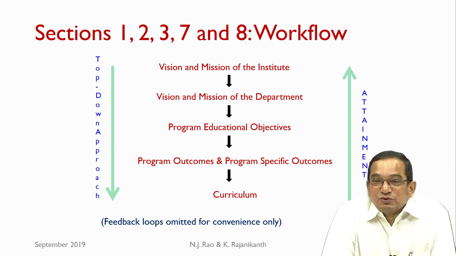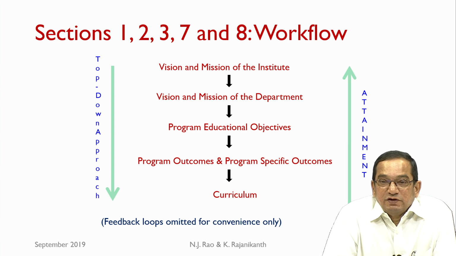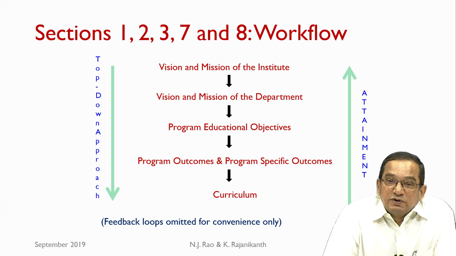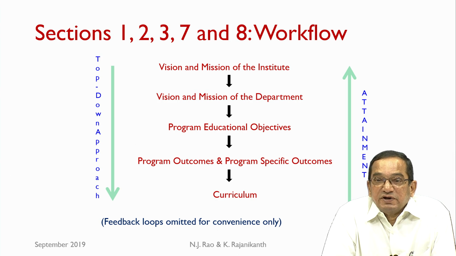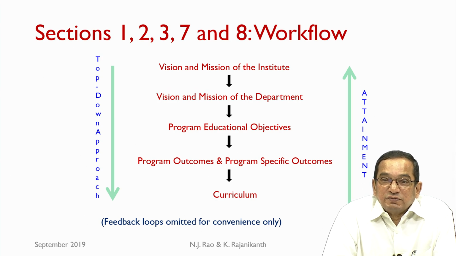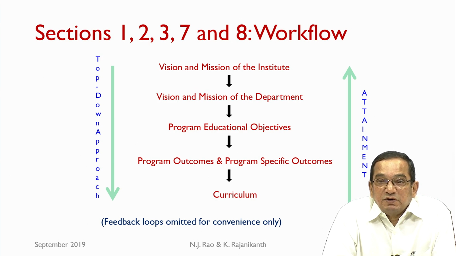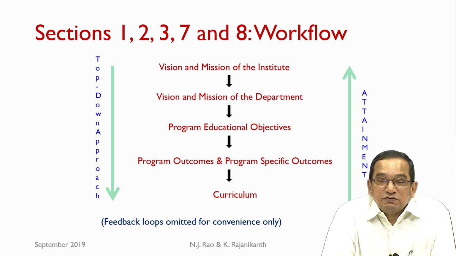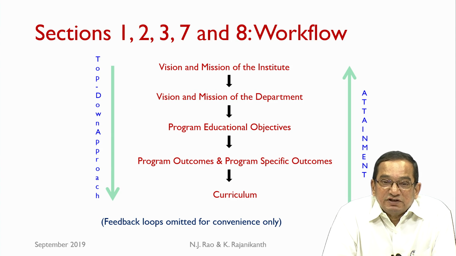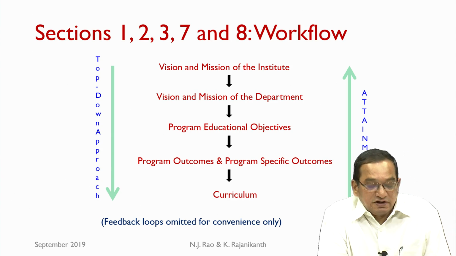Ultimately, that is supposed to determine the attainment of PEOs as well as the extent to which the department is able to realize its vision and the extent to which the mission is being implemented properly. So, from the implementation perspective, attainment perspective, it will be bottom up. So, very broadly, this is the workflow. Of course, feedback loops exist, but we have omitted that for convenience.